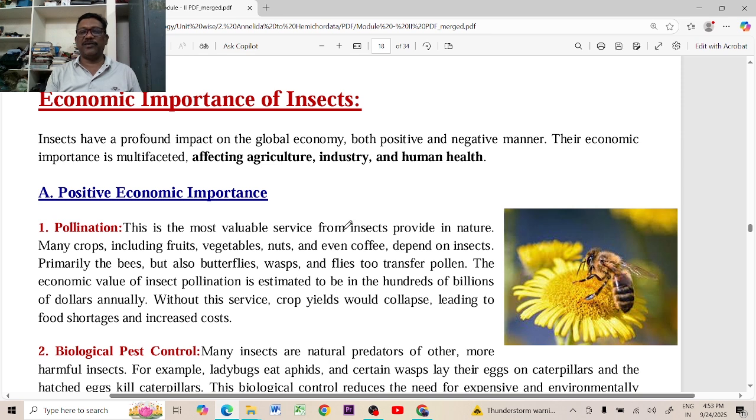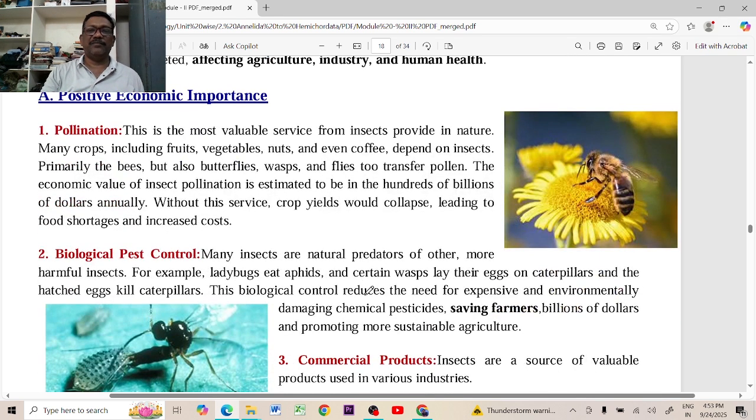For example, mosquito causes a dreadful disease, malaria, and houseflies are causing some other diseases, and some arthropods are causing diseases. So here, positive economic importance means arthropods are very important animals, especially the insects, the Hexapoda, which are very important in pollination. They can transport the pollen grains from one flower to another flower and are involved in cross fertilization.